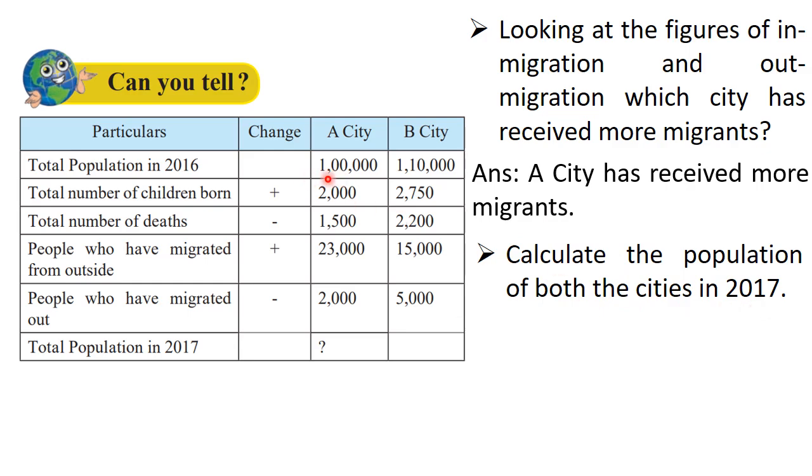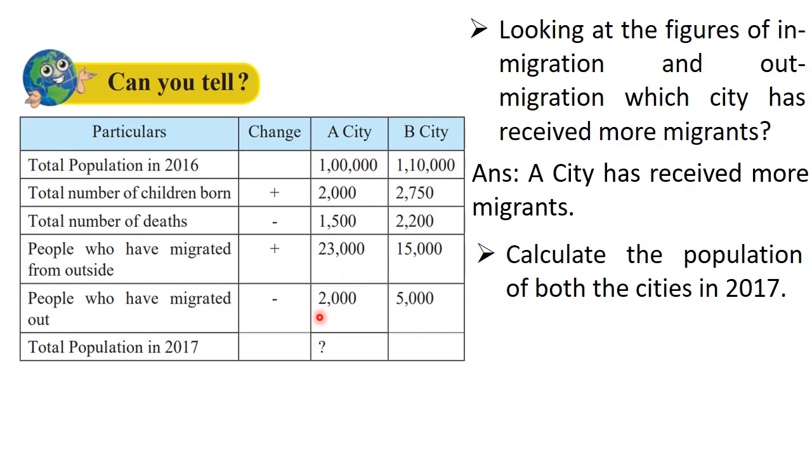So let us look at the A city. So here 1 lakh plus 2000 will be how much? It will be 1 lakh and 2000, right? Then we have to subtract 1500 from that. So it will be 1 lakh 500. Then we have to add 23,000 in that. So it will be 1 lakh 23,500.